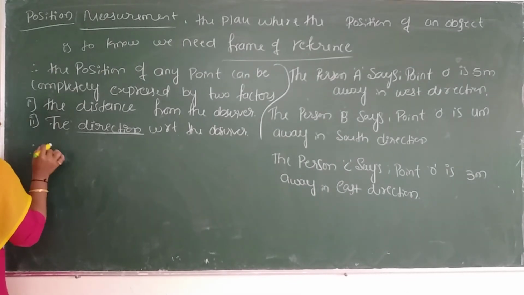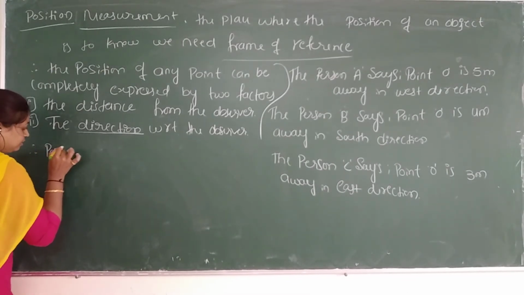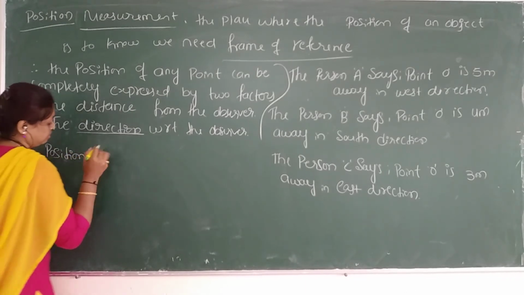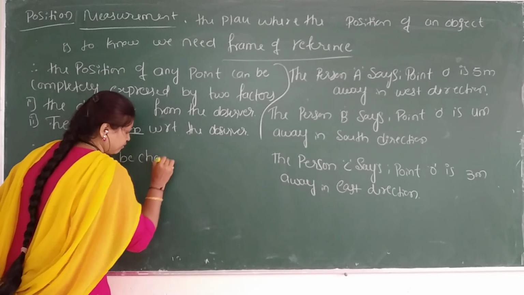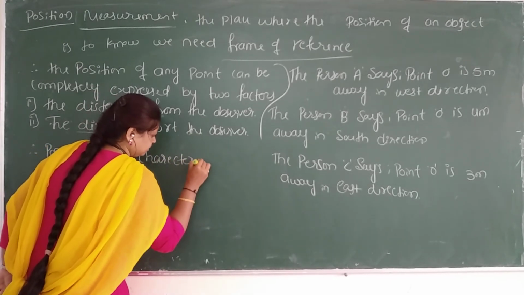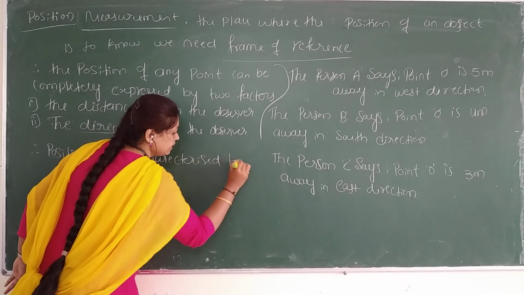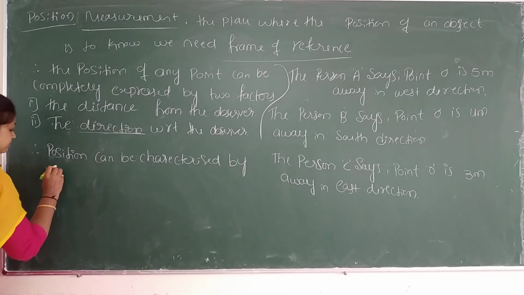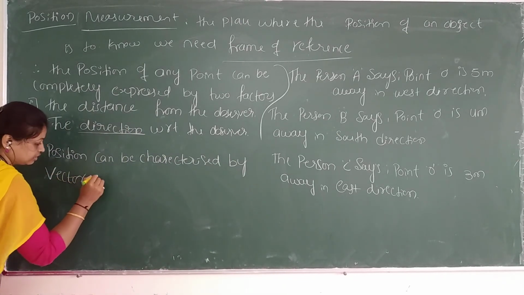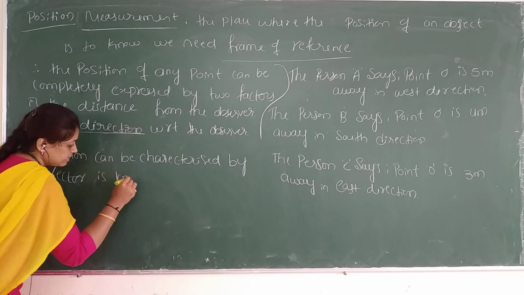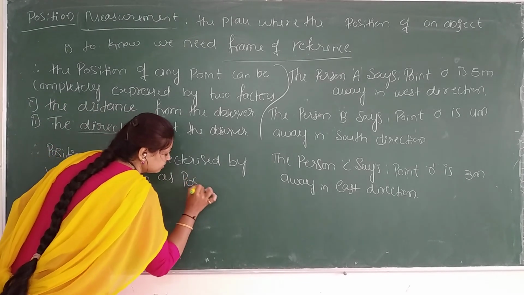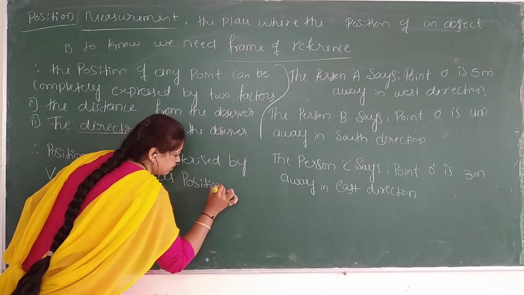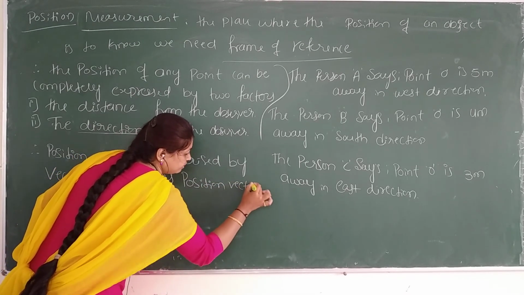Therefore, position can be characterized by a vector, which is known as the position vector.